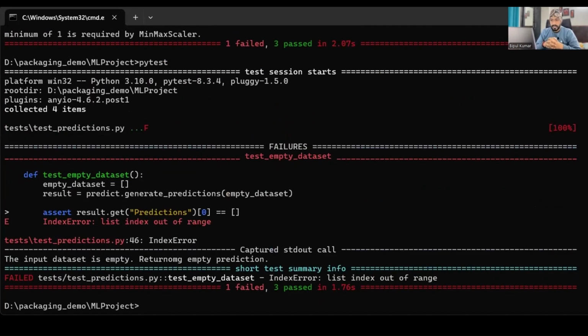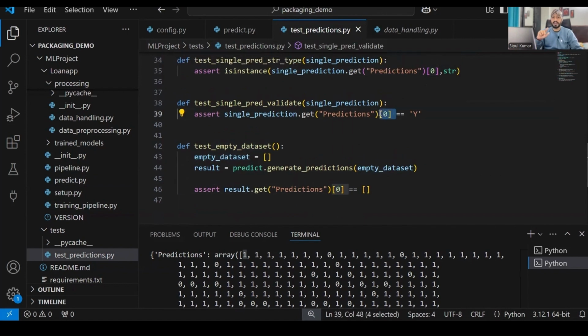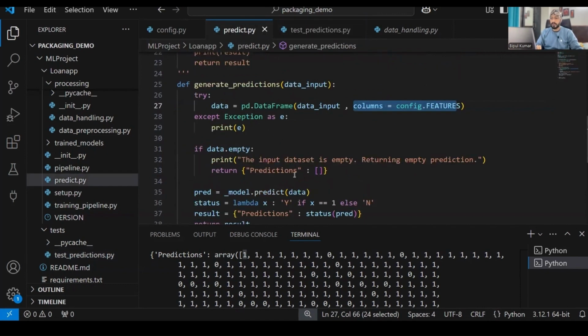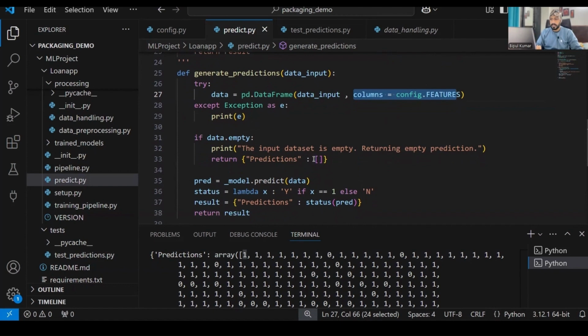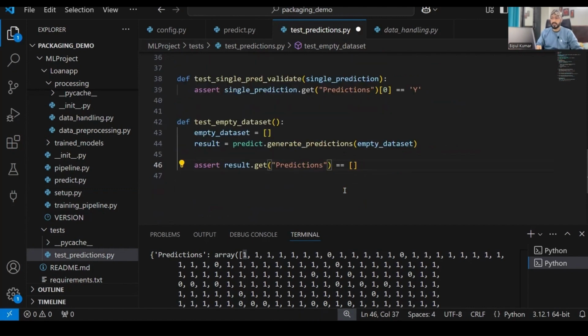See, it is showing one test failed, right? Now, why is it showing one test failed over here? The problem is, if you see over here, we are taking index 0. So index 0 is fine for these because these are generating y or n in a square bracket. So we take index 0 to take y. When we are taking the blank value, we wrote a logic to generate a prediction which is just a square bracket. If I take a square bracket, then I should not use index 0, otherwise it will generate a completely blank value and it will not be equal to the empty list. So I just need to take the predicted value over here.